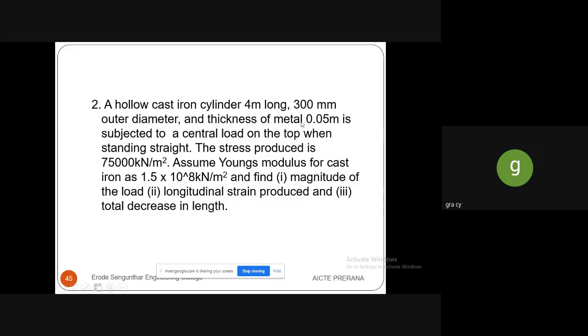By having these two, we can easily find out the internal diameter. Capital diameter D minus 2 times the thickness, you will get the small diameter. And then stress is given here. Young's modulus is given. So we have to find out the magnitude of the load, longitudinal strain, and then total decrease in the length.